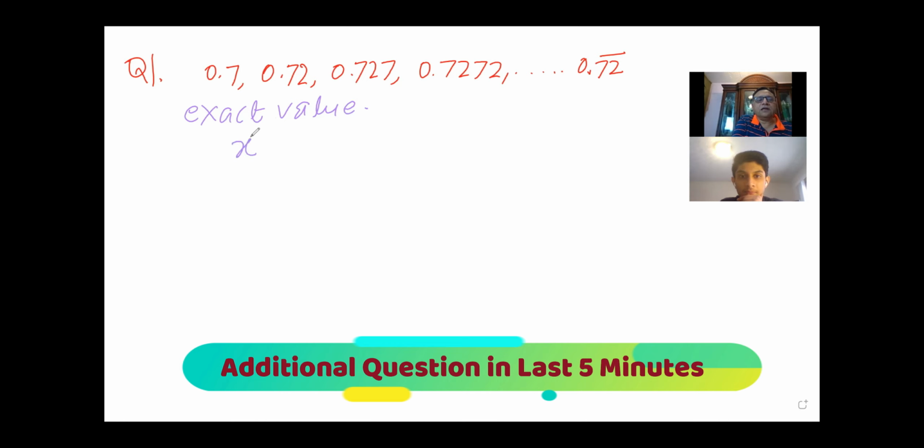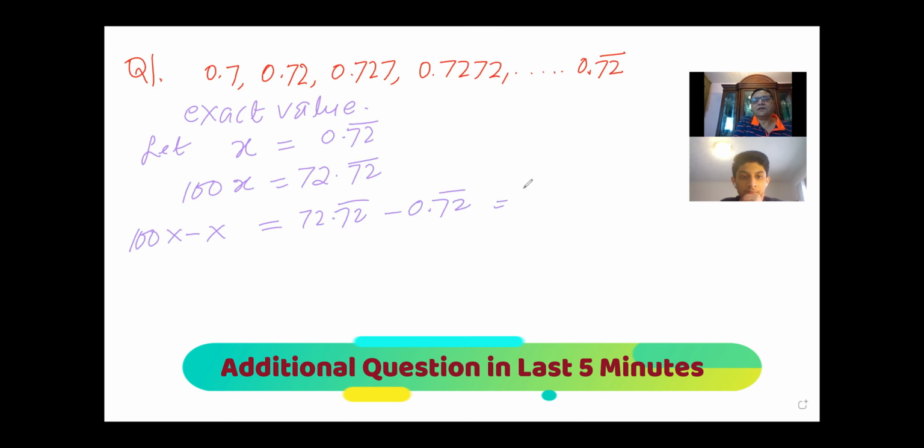So let x be equal to 0.72 repeating. Do you understand? In that case, if I multiply both sides by 100, I get 100x equals 72.72 repeating. Now, if I subtract one from the other, that is 100x minus x, it is 72.72 recurring minus 0.72 recurring, which is 72.